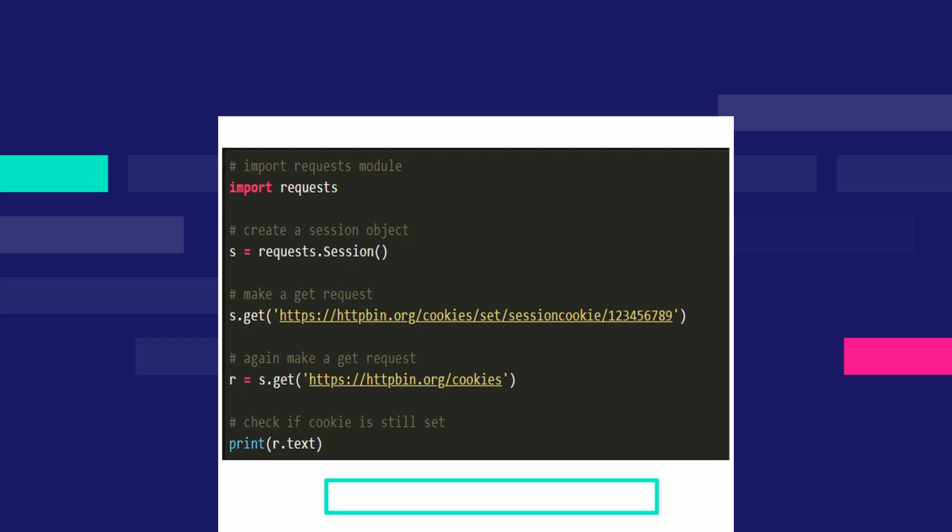Here we will first import request and create a session object using request.Session. Then we will make a get request and again make a get request.